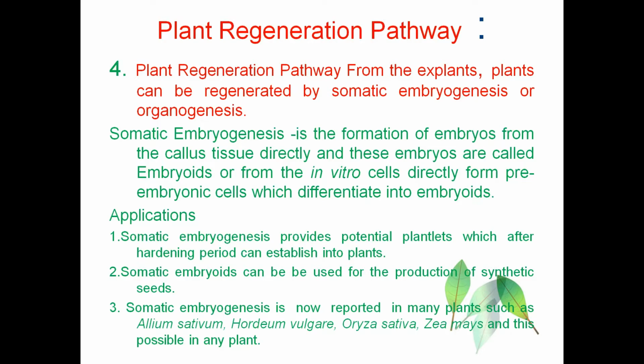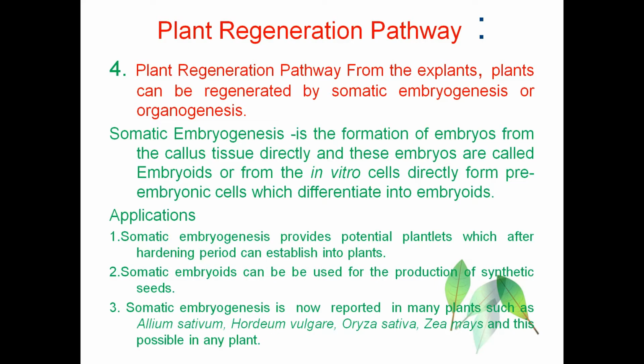Somatic embryogenesis is the formation of embryos from the callus tissue directly. The embryos are formed from the callus tissue directly through somatic embryogenesis and these embryos are called embryoids. What are the applications of this somatic embryogenesis? They provide potential plantlets. After the hardening period they can establish into plants. The somatic embryos can be used for the production of synthetic seeds.